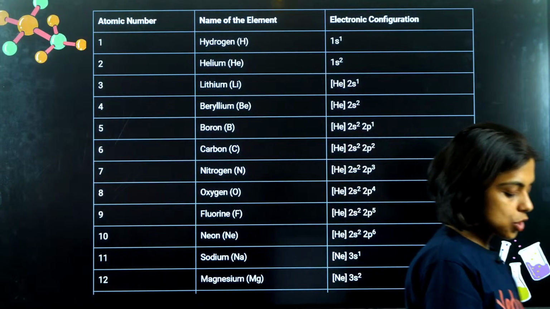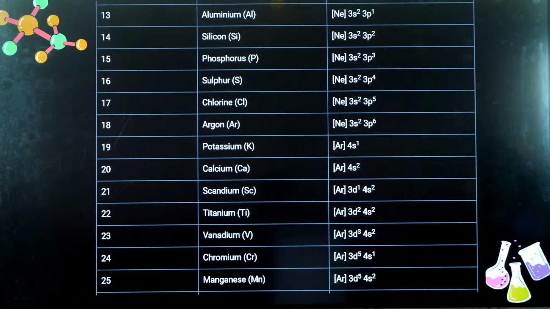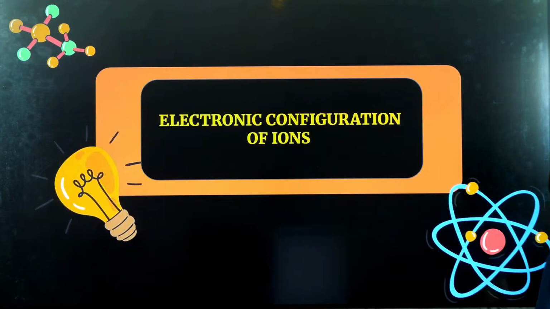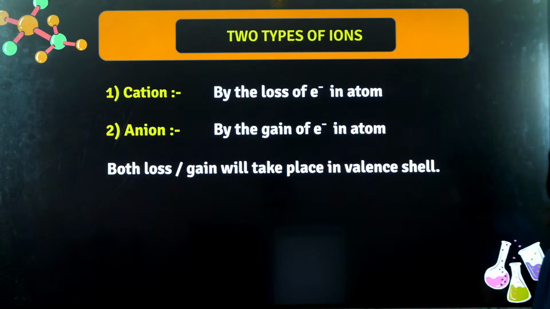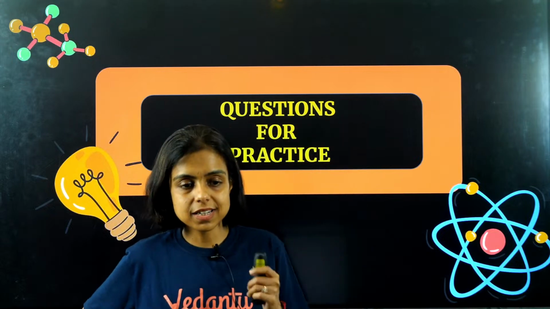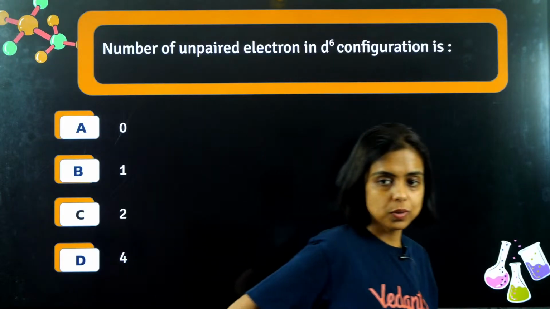So the configurations you need to practice. You can see the various configurations, the chromium and copper cases, the exceptional cases, and argon, neon. I have already told you a cation is formed by the loss of electrons, an anion by the gain of electrons. So you should also know how to write the configuration of ions. Let's have some questions for practice. Let's see how many of you can answer these questions quickly.